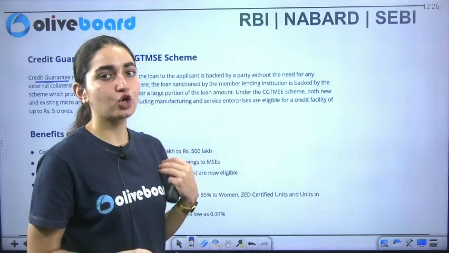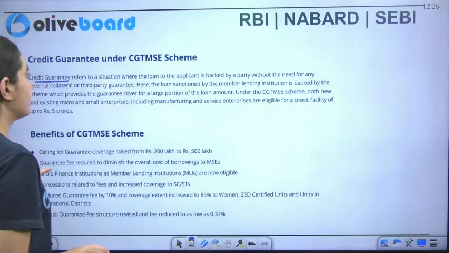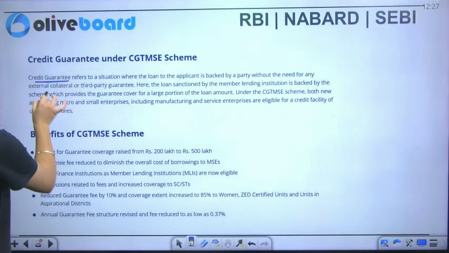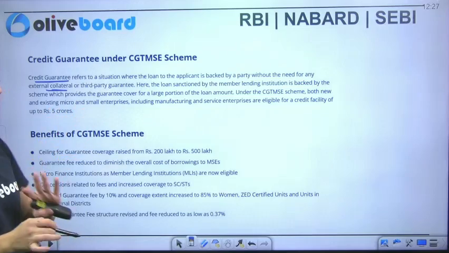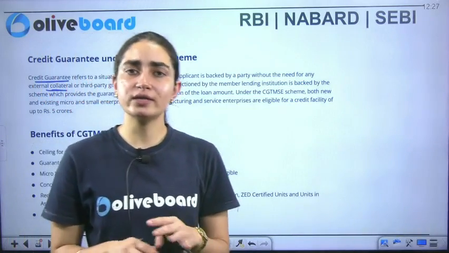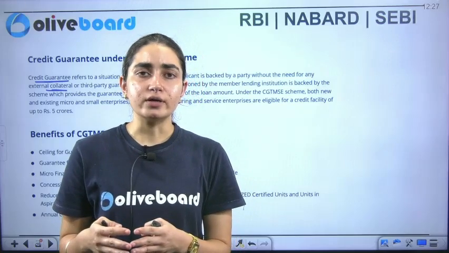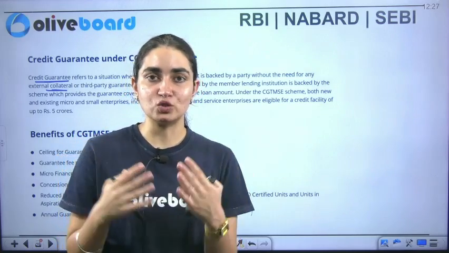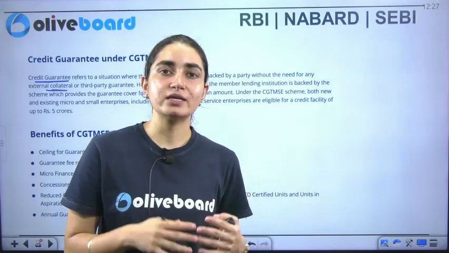And they say that I'll ensure the credit guarantee. So this is a kind of situation where the loan to the applicant is backed by a party without the need of any external collateral. Like the third party says that I'm not in need of any extra collateral, but all I have is the obligation on my shoulder that whatever amount you have taken, I'm going to return it.